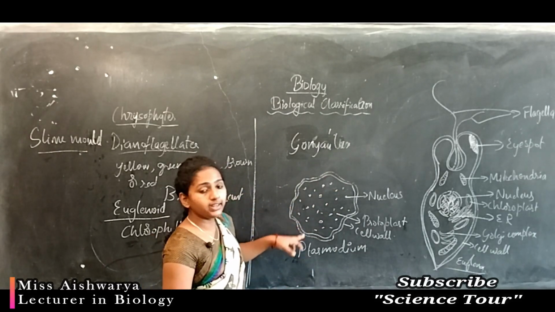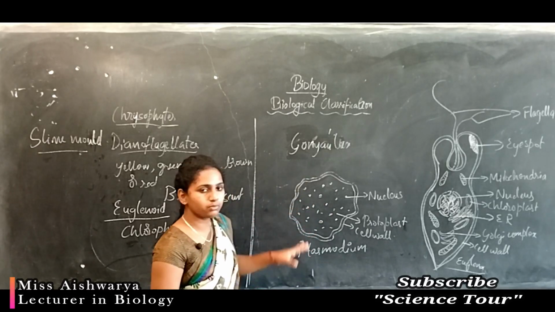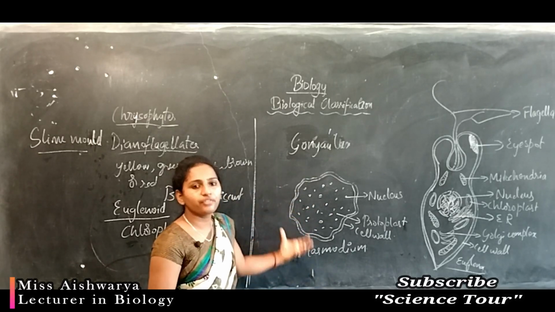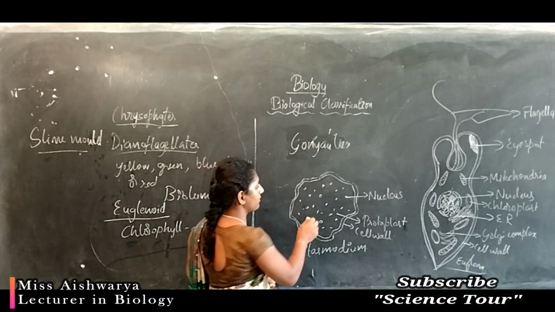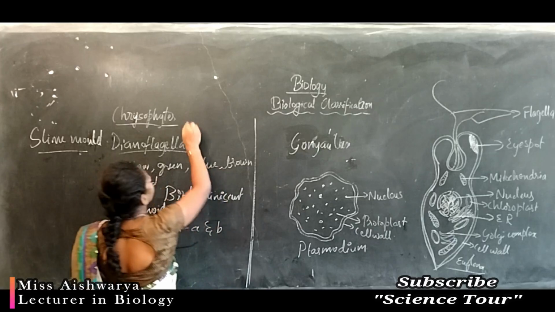When there is an unfavorable condition, this plasmodium will give rise to a fruiting body. It will lead to the formation of a fruiting body.